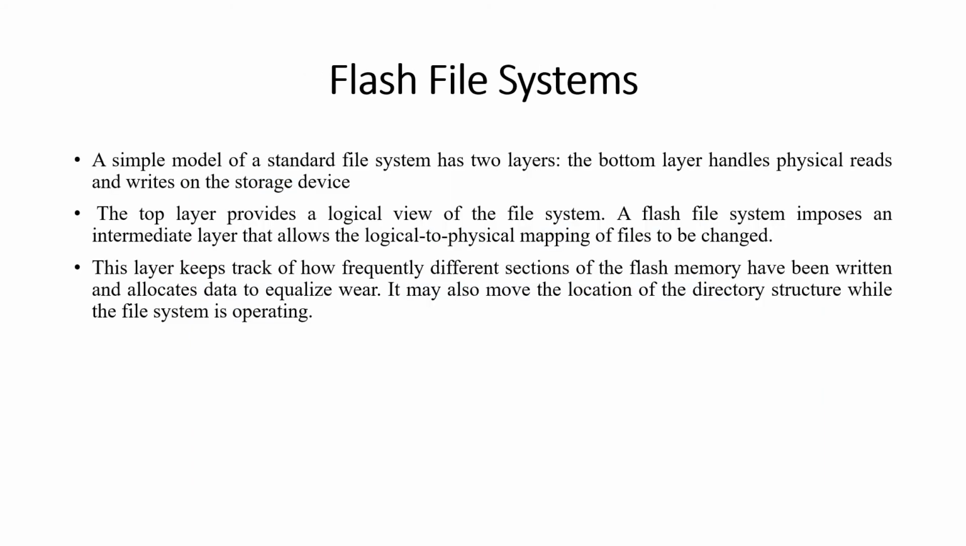So next we will see the simple model for the flash file system. A simple model of the standard flash file system has two layers. The bottom layer handles the physical reads and writes on the storage device. The top layer provides a logical view of the file system. A flash file system imposes an intermediate layer that allows the logical to physical mapping of files to be changed. This layer keeps track of how frequently different sections of the flash memory have been written and allocates the data to equalize wear. It may also move the location of the directory structure while the file system is operating.